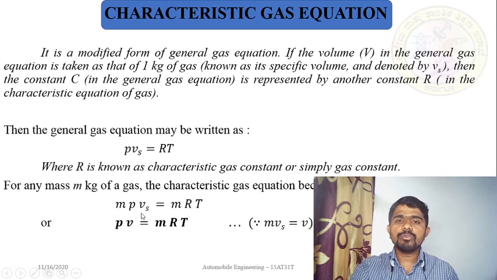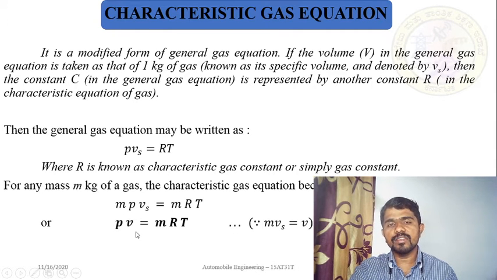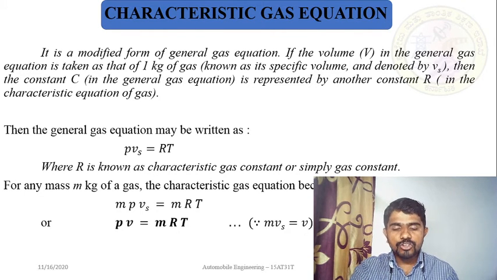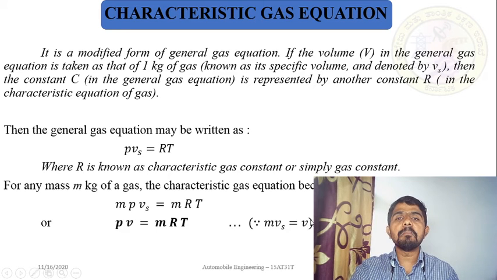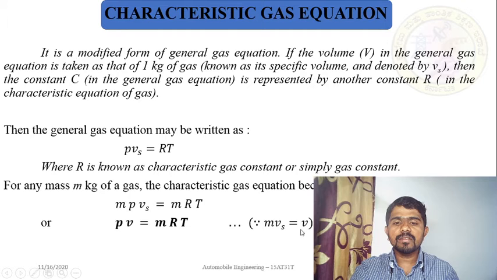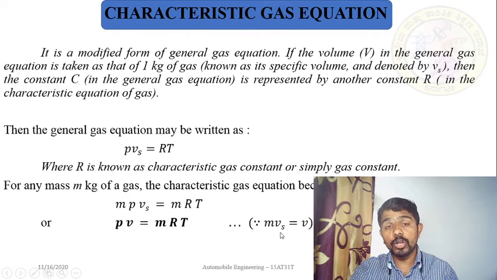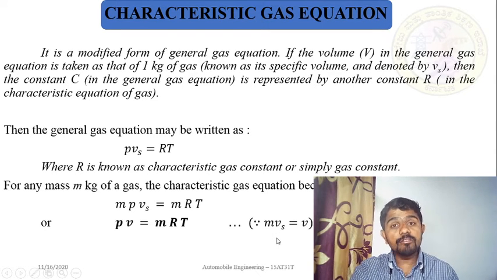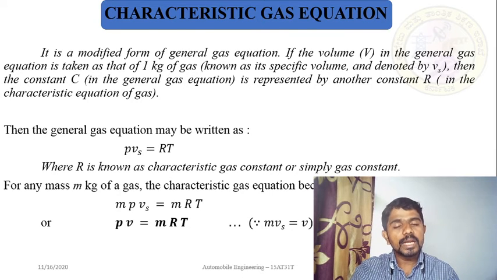Now you can rewrite this equation as PV is equal to mRT. How? Very simple. We know that the ratio of volume by mass, V by m, is the specific volume. In other words, mass by volume is equal to density.